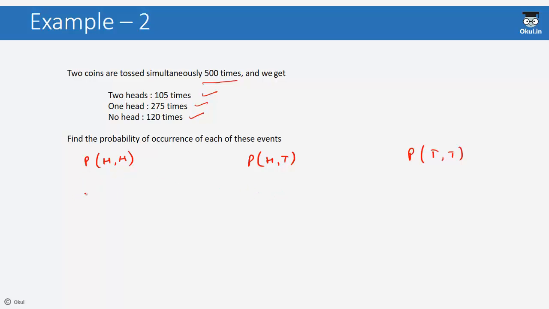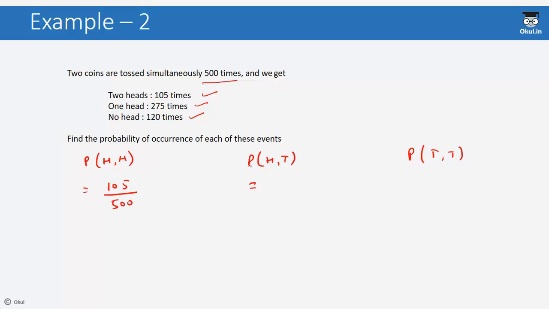For computing the probability of getting two heads, we need to divide the number of times two heads came up by the total number of times these two coins were flipped. So the number of times two heads came up is 105 and the total number of times both the coins were flipped is 500. So the probability of two heads coming up is 105 by 500.